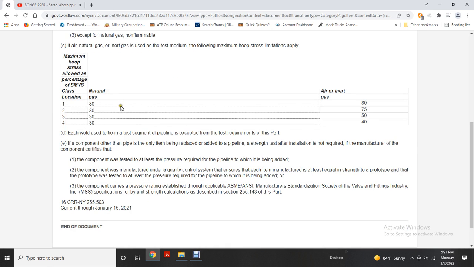Each weld used to tie in a test segment of pipeline must be inspected, except for the test requirements of this part. If a component other than pipe is the only item to be replaced or added to a pipeline, a strength test after installation is not required, if the manufacturer of the component certifies that the component was tested at least to the pressure required for the pipeline to which it is being added.